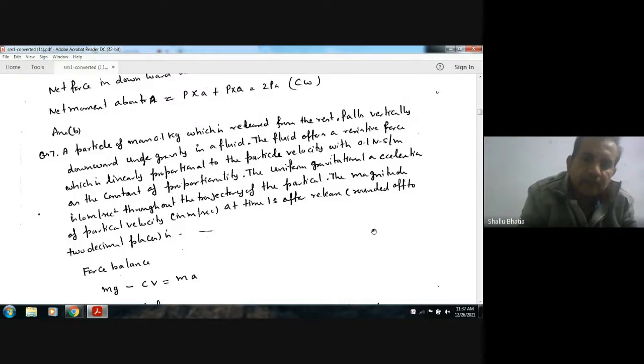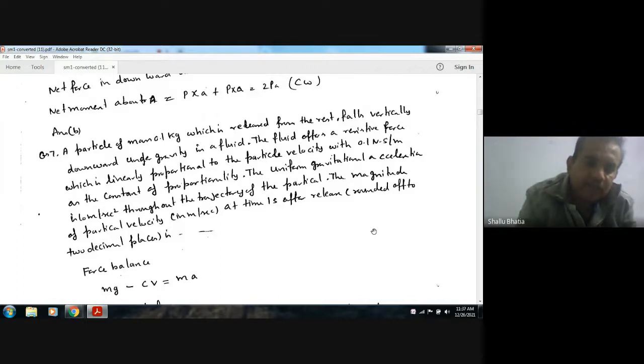The uniform gravitational acceleration is 10 meters per second square throughout the trajectory of the particle. The magnitude of the particle velocity in meters per second at time 1 second after release, rounded off to two decimal places, is